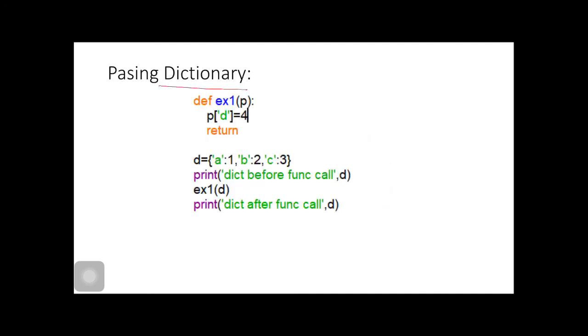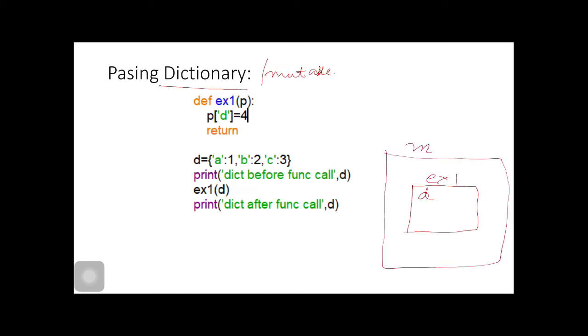Then what happens when we pass a dictionary? A dictionary is also mutable. Here again we have D, only D, in example 1, and in the main we have only the P variable.